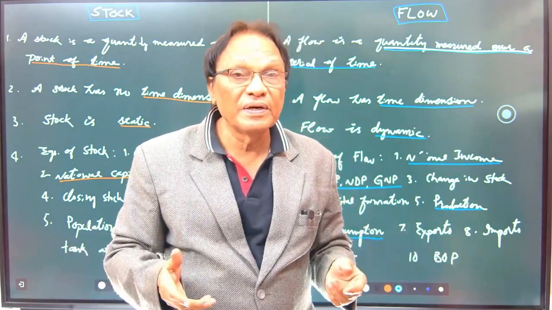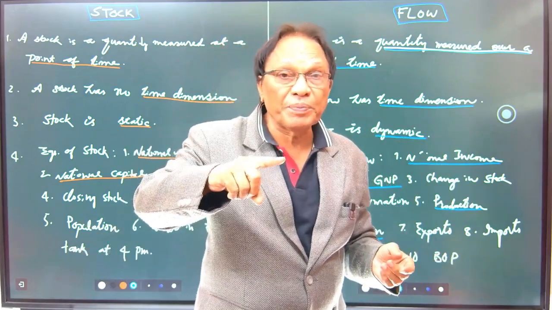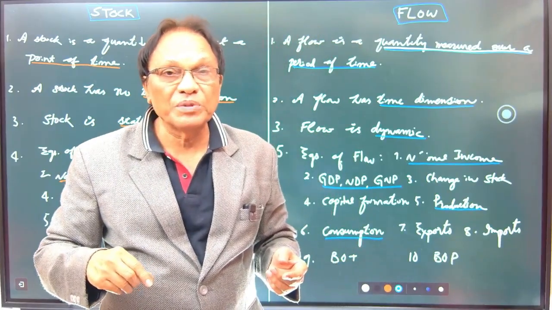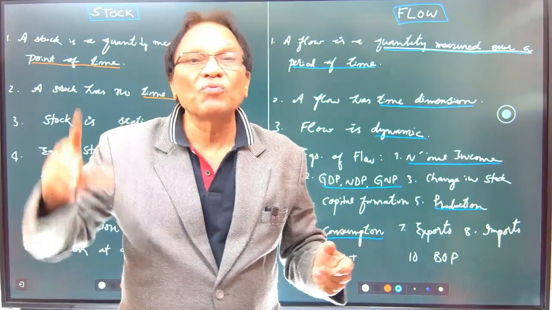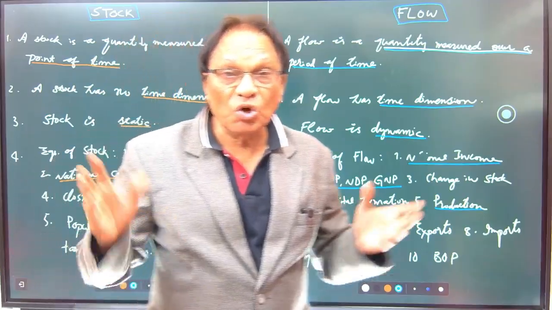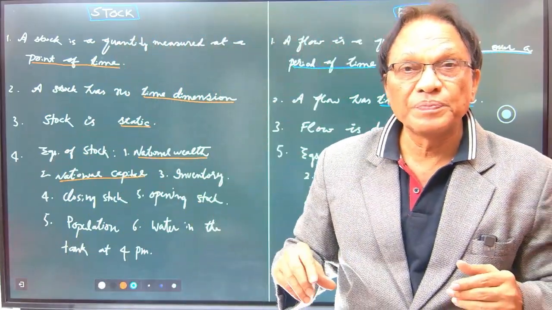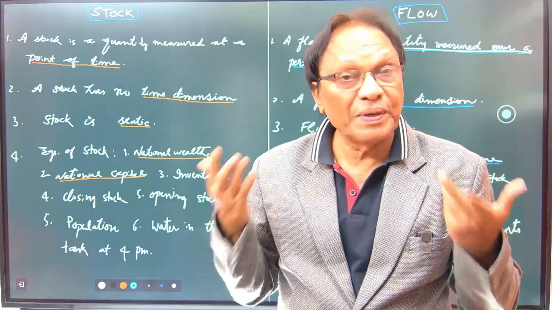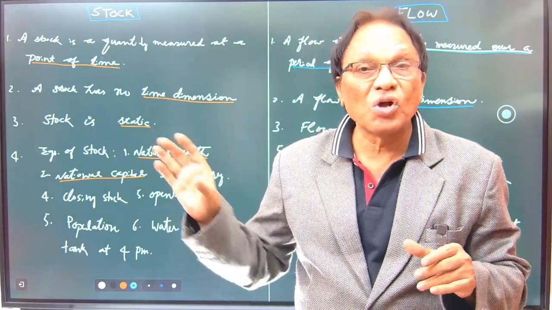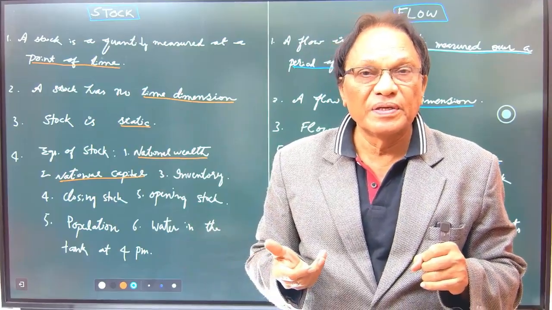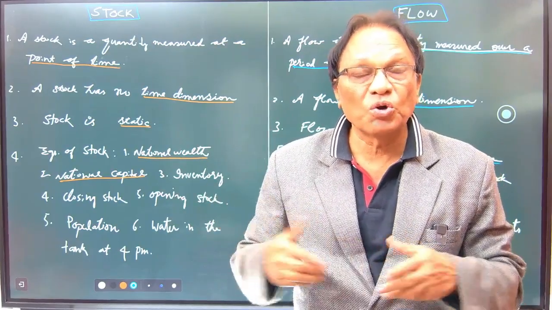To conclude it, stock is a quantity measured at a point of time. Flow is a quantity measured over a period of time. Stock has no time dimension. Flow has time dimension. Stock is a static concept. Flow is a dynamic concept. Mostly, 90% of concepts in economics are flow concepts. Stock, very few concepts are there. Okay. So that's about stock and flow.